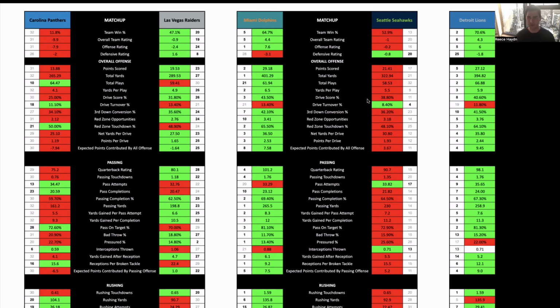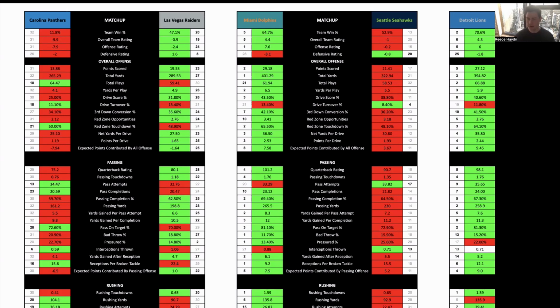Just straight off the top, a lot of people will look at this game and see Carolina pretty much rarely ever win a game. So how could you ever possibly be backing them? And Las Vegas are coming off a big win against Baltimore. How they come through that is going to be key. This is their first home game of the season.